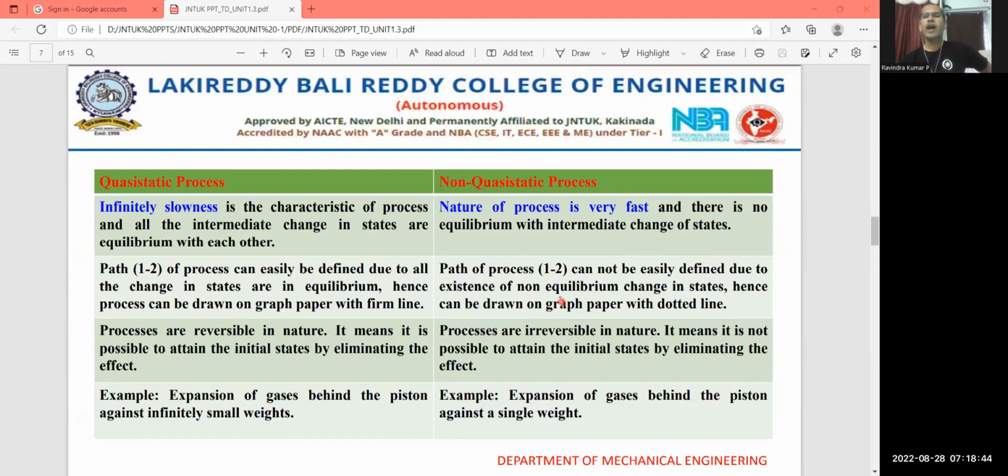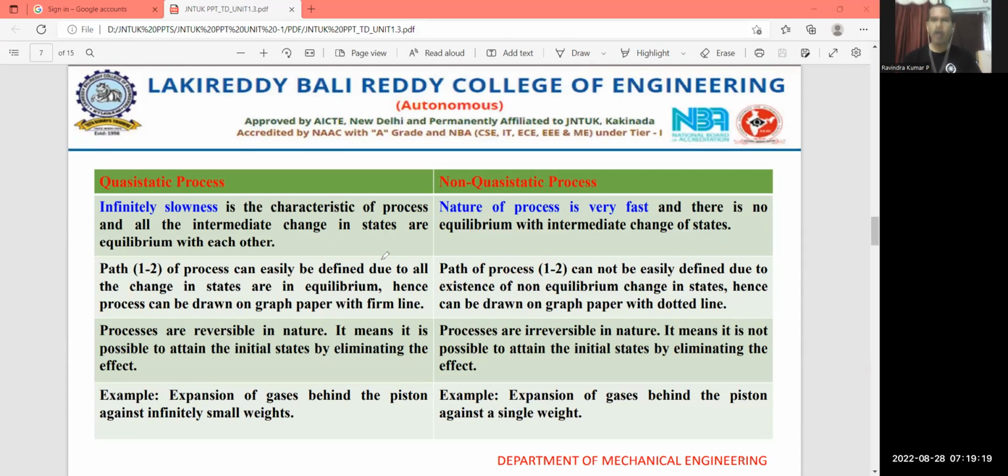Another content we have discussed is the quasi-static process. The quasi-static process is a process which occurs infinitely slowly. A non-quasi-static process is a process which occurs in a rapid way, a very fast process, so within a short time the process is going to complete. In a non-quasi-static process, you can also call it an irreversible process.